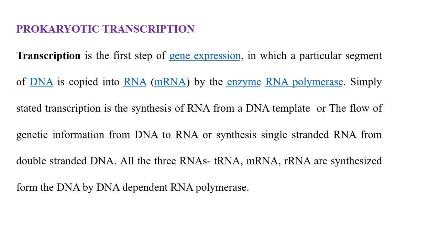All the 3 types of RNAs, namely transfer RNA, messenger RNA, ribosomal RNA, are synthesized from the DNA by the enzyme DNA dependent RNA polymerase. This is the simple definition of transcription.